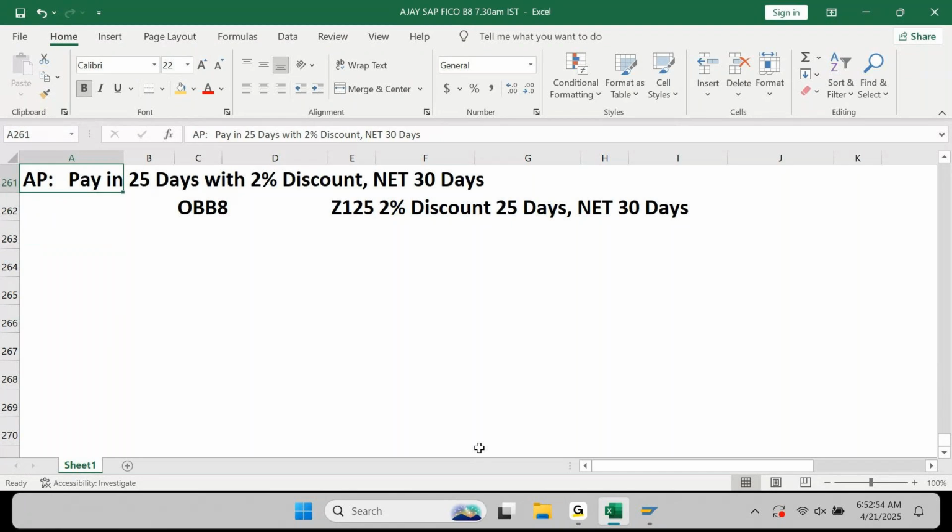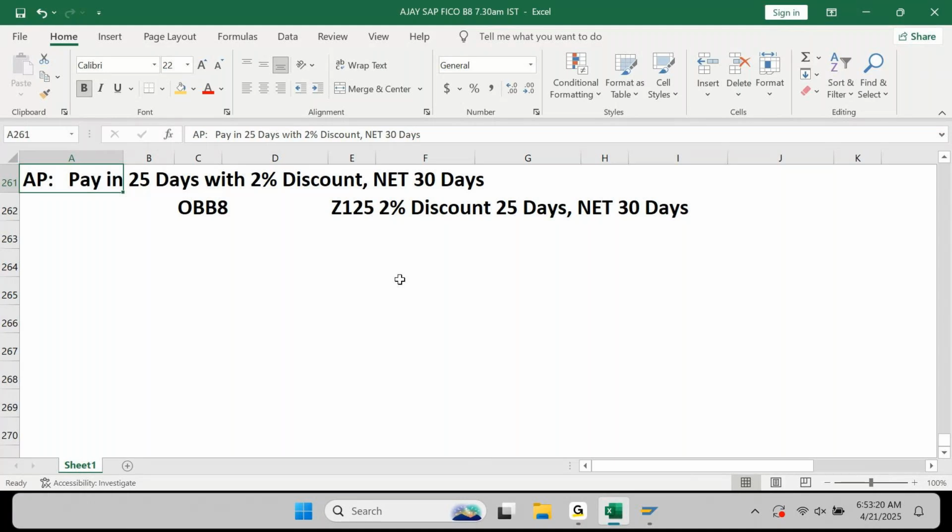To execute this test case, you need to create a vendor, or you take an existing vendor. Put this payment term in the vendor master or change it in the vendor master. Create an invoice. Make sure this payment term is automatically applied to this vendor. Or, by creating an invoice document, make sure you are able to change the payment term to this.